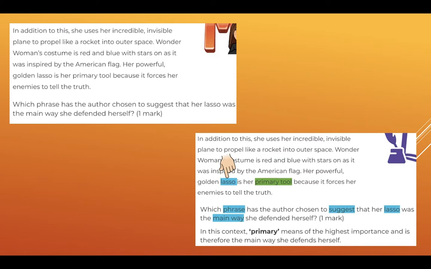So if you were searching for the word lasso, you would have come across the sentence. You can see the finger pointing to lasso. It really helps you to be searching in the correct place for your answer. So in this context, primary means of the highest importance and is therefore the main way she defends herself. So that's the main way she defends herself, and that's by using her golden lasso.